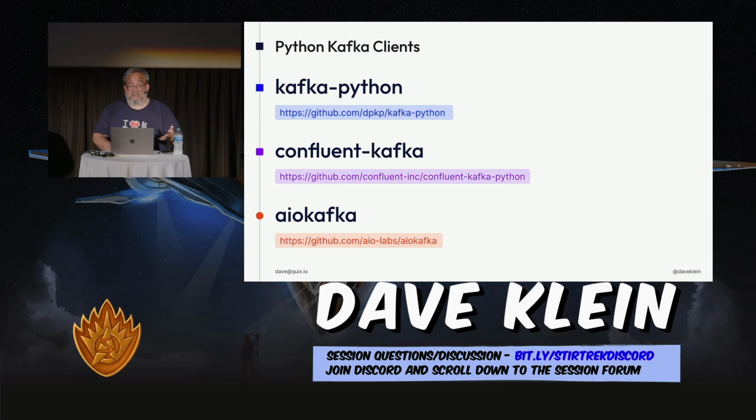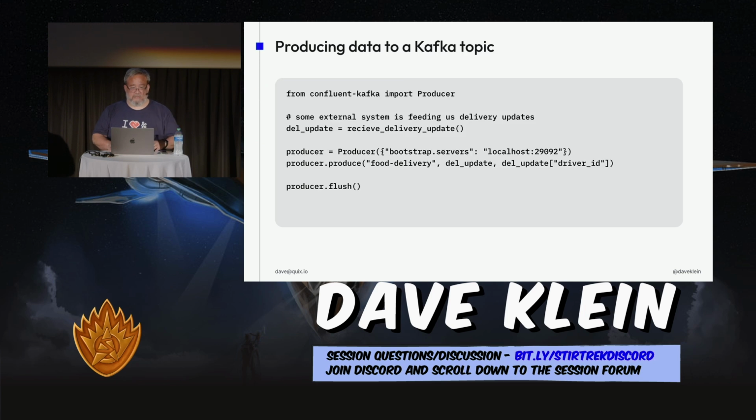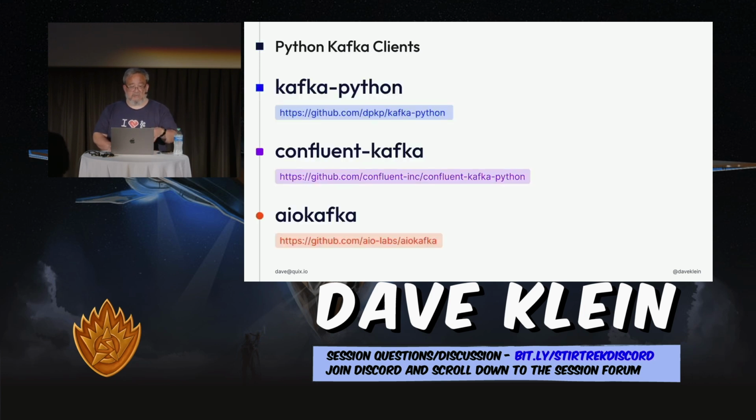And they have a library that's really good as well. That's actually the one I'll be using in my example. And then there's this AIO Kafka, which is an async library, which I haven't tried yet, but I've heard good things about it. And there's others too. So these libraries, we'll be using this one in the middle for our examples in a second. But they all have basically the same things. They all are going to have some type of a class representing the producer and the consumer that you could use in your applications.